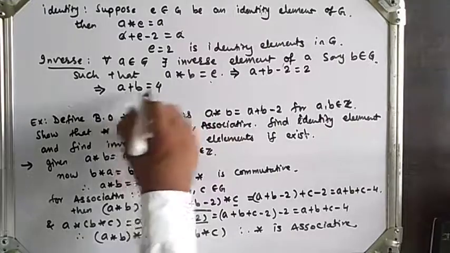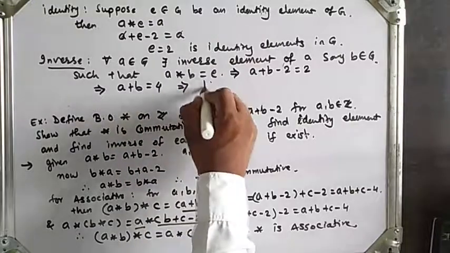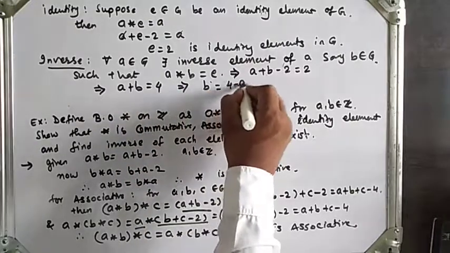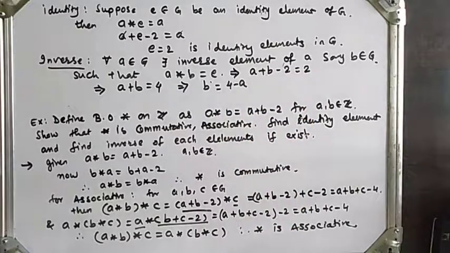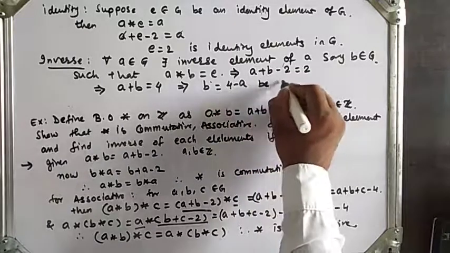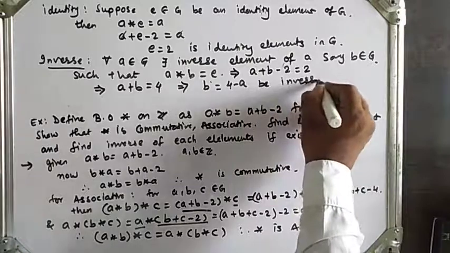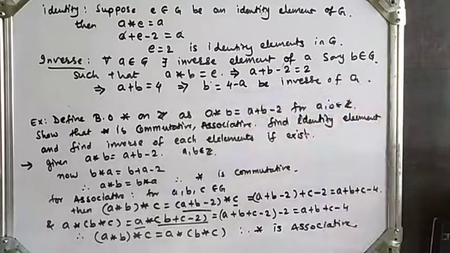After solving for b, we get b is equal to 4 minus a, which is the inverse element of a. Hence it is commutative, associative, the identity element exists, and the inverse of a also exists. Now let's see another example.